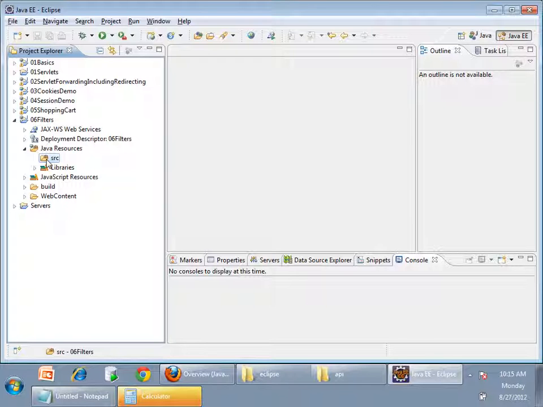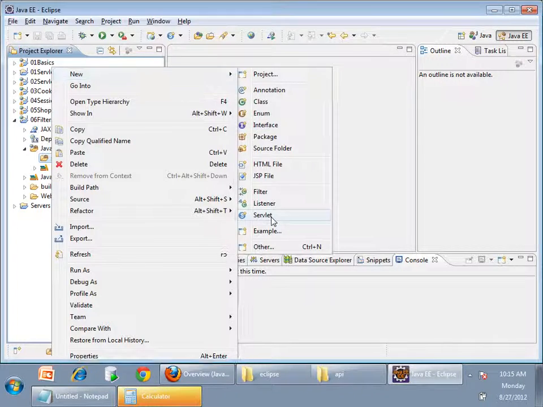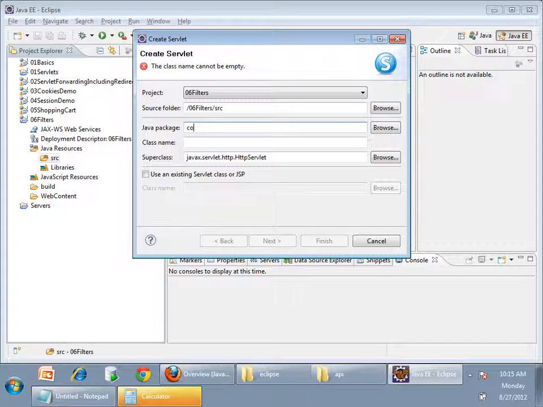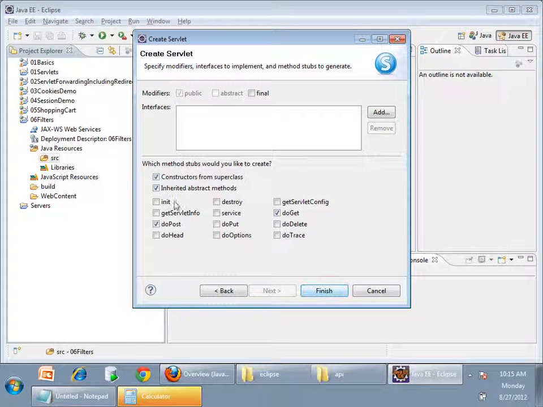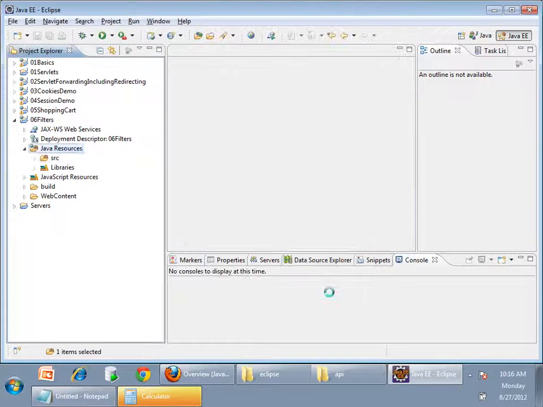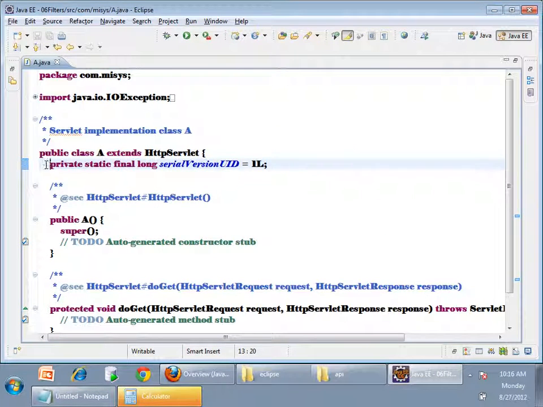I'll write them so that I can filter the requests between servlet A and servlet B. Afterwards I'll write the filters. I am writing a new servlet in com.mysys, servlet A. Now I'll just write out.println, that's all.